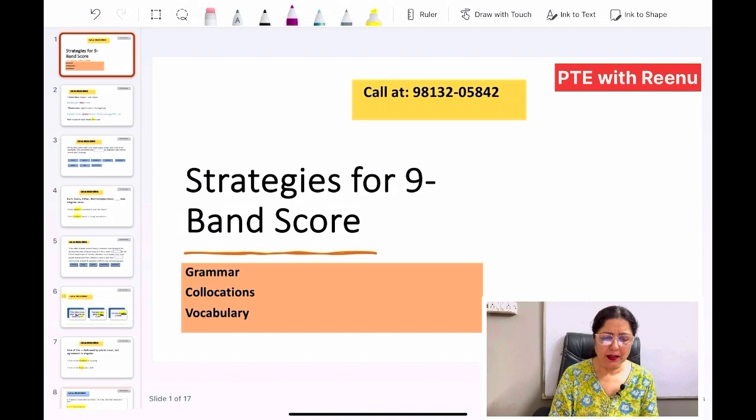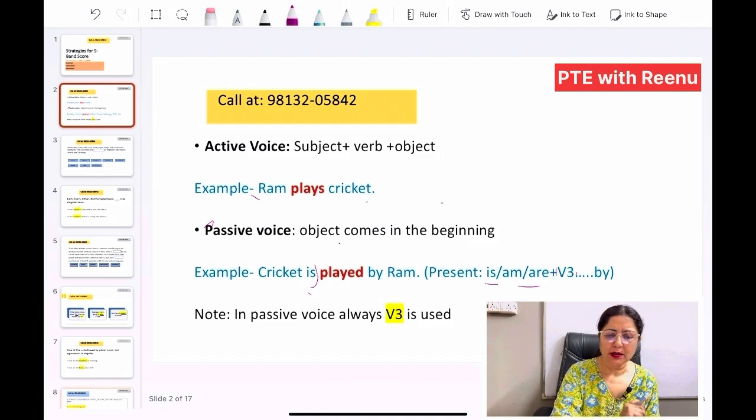your reading. So for reading fill in the blanks, you need to keep in mind three things. First is your grammar, then your collocations, and obviously vocabulary. So knowing precisely some of the grammar rules really works in your PTE exam. So let's see the first rule. First is about active voice versus passive voice.